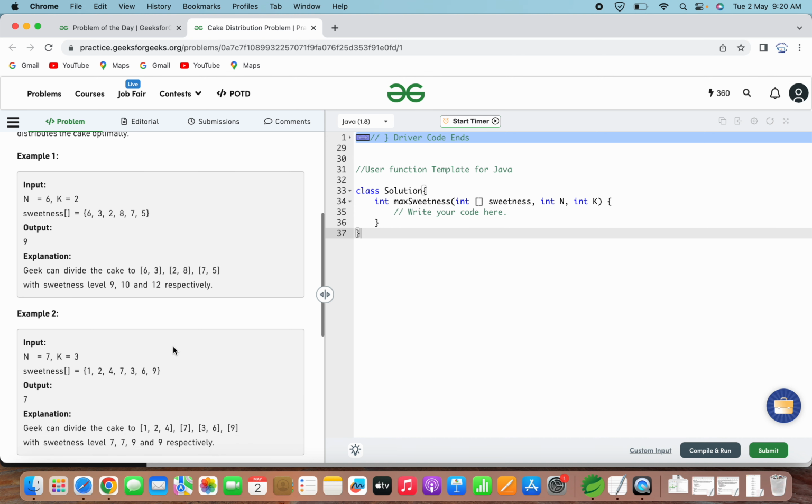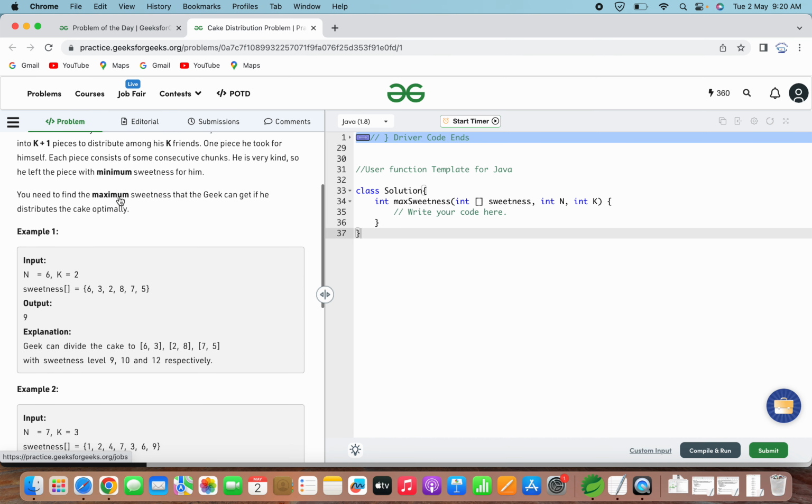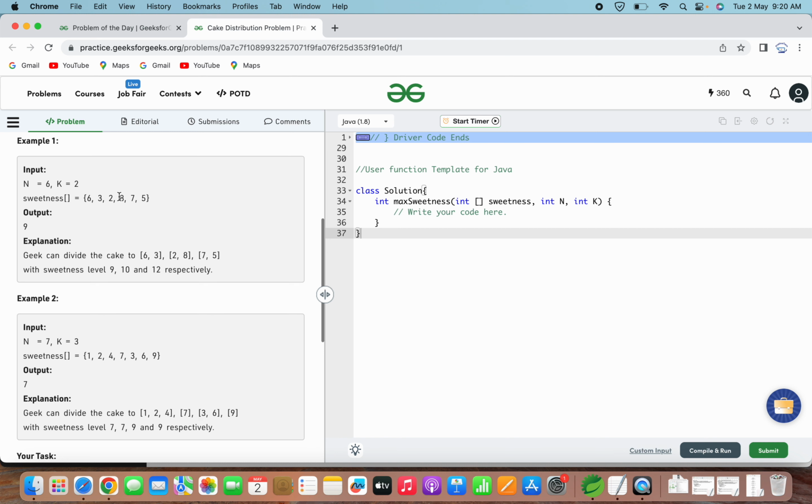Let's go through the given examples to understand it in a better way. The first example says there are n chunks, that means 6 chunks of cake, and k is given as 2. That means the number of friends who have attended the birthday party is 2, and this is the sweetness array where the values are 6, 3, 2, 8, 7, 5. That means 6 values for 6 chunks of cake. So here the output is 9. That means the sweetness level that Geek can get for himself is 9.